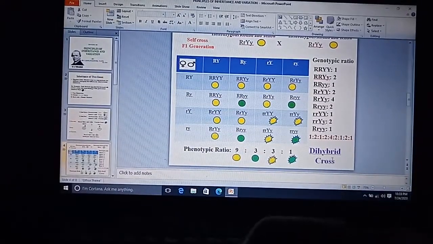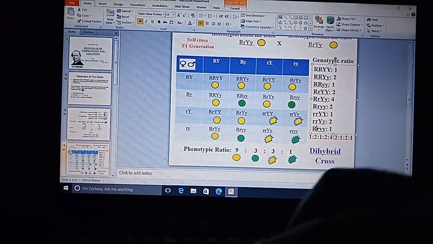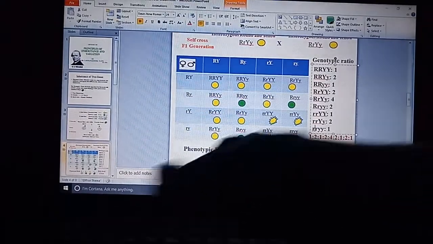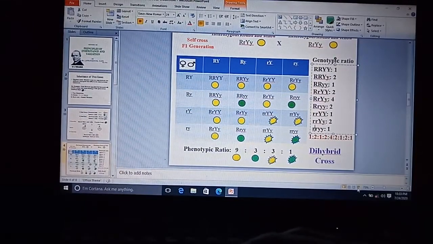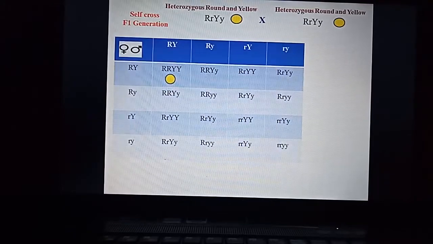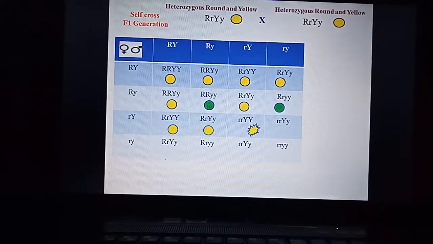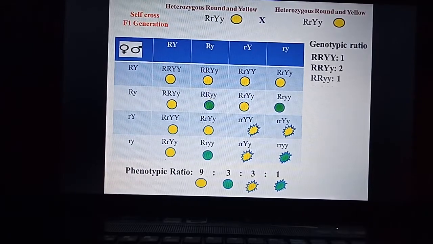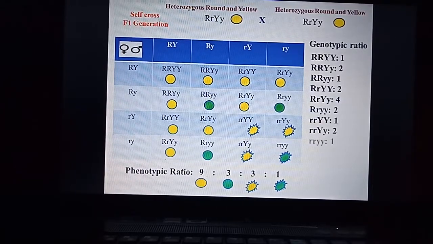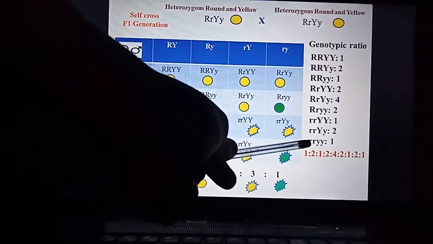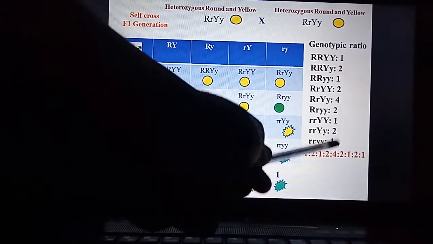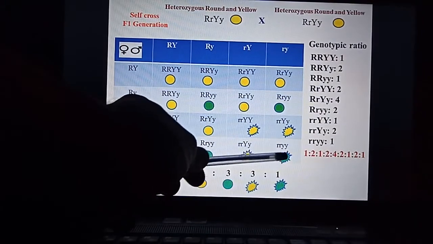So this genotype is small r, not capital R. Okay, pardon me. So this is the last genotype, that is small y. Only one is over here, right?